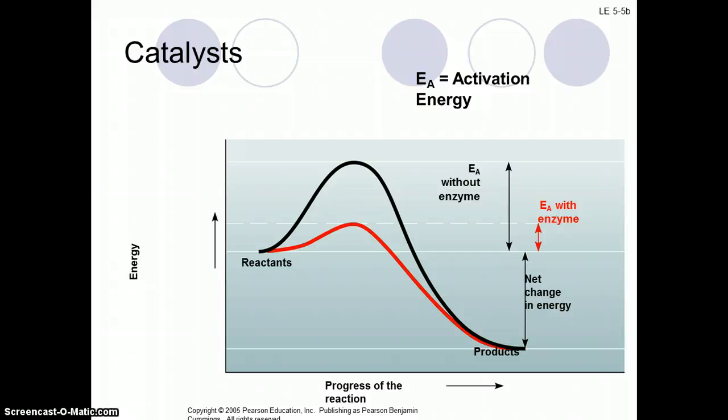This graph shows how energy in a chemical reaction changes as the result of a catalyst. The black line shows how much energy is needed to get the reaction started without a catalyst. The reaction must absorb a lot of energy from its surroundings in order to get started. Because each molecule of reactant needs this much energy, the reaction might happen very slowly or not at all.